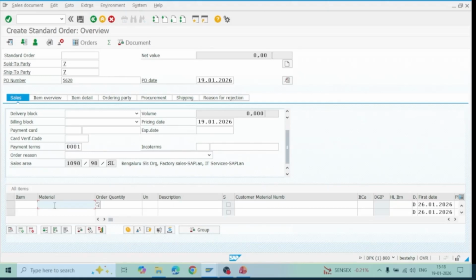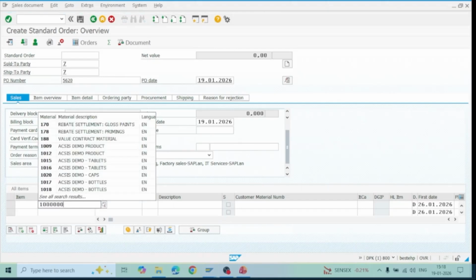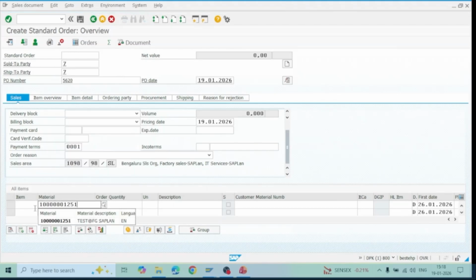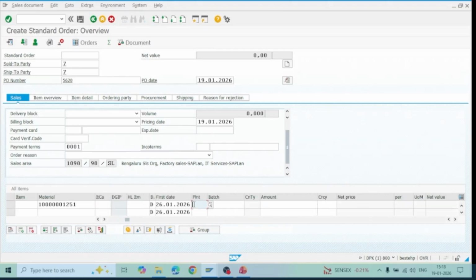I have already created one material, 1251. So this is my material, a test material. Order quantity, I want to order a full quantity. And after doing this, also fetch the order from this particular plant.